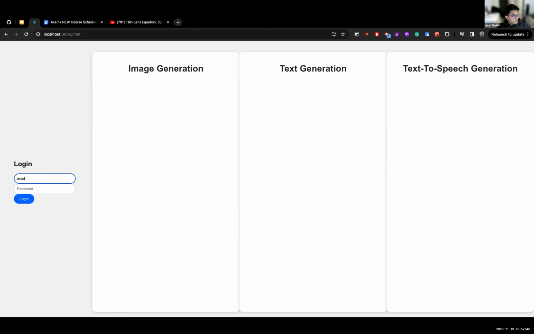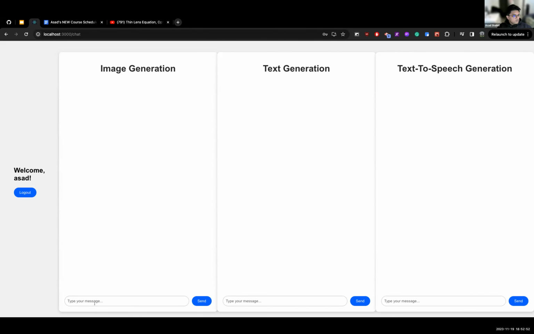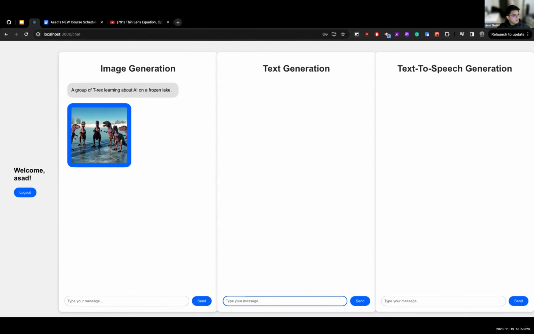So I will go ahead and put in a simple username and password. Now we can see that the text boxes are all available for us to use. Before they weren't. Does anyone have a prompt to put for image generation? A group of T-Rex learning about AI on a frozen lake. All right, we'll just give it a minute to generate that. In the meantime, you guys can give us some text generation and text-to-speech generation prompts as well. And there we go.